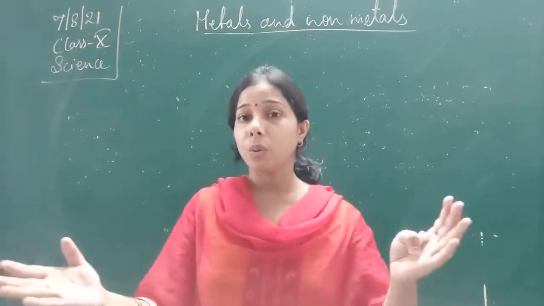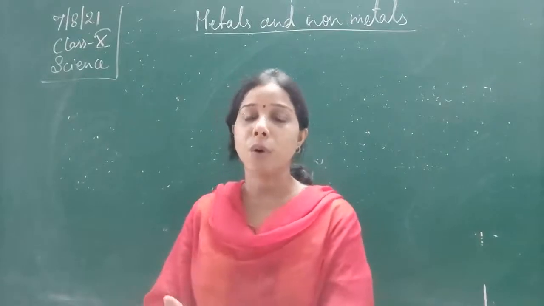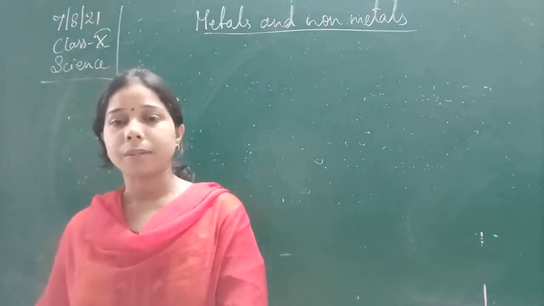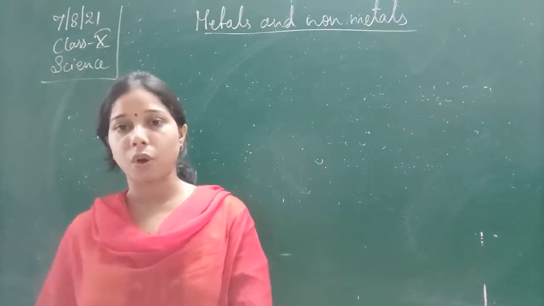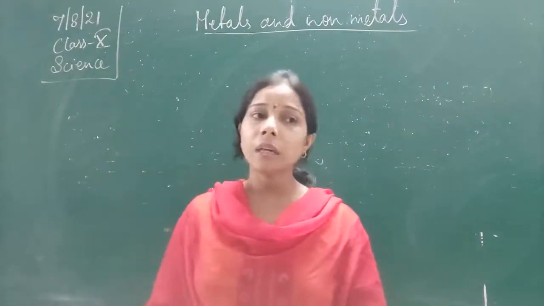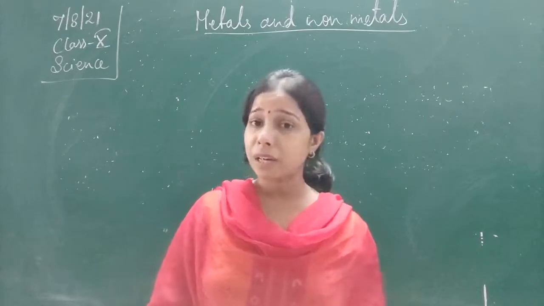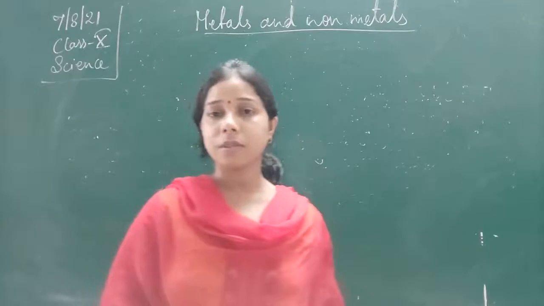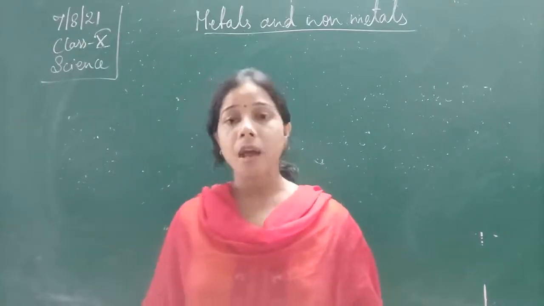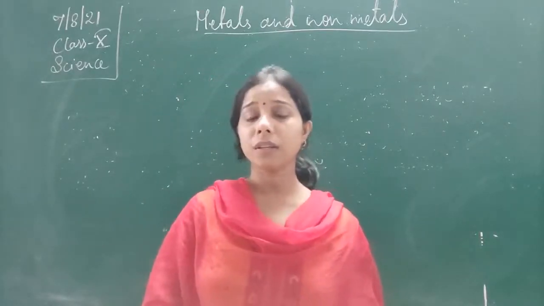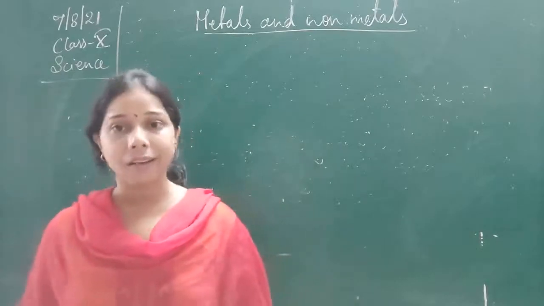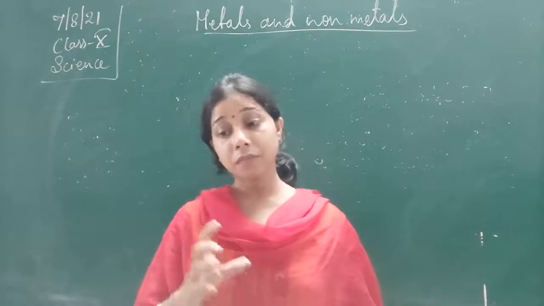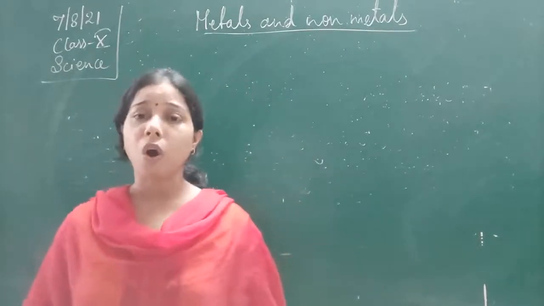Then we understood in the last class how metals react with acid to form salt, and hydrogen gas is released along with it. When it reacts with dilute hydrochloric acid, metal chloride is formed. With sulfuric acid, metal sulfate is formed. And with nitric acid, metal nitrate is formed. Although we have seen that nitric acid is a very strong oxidizing agent.